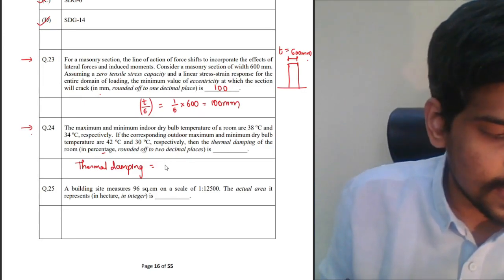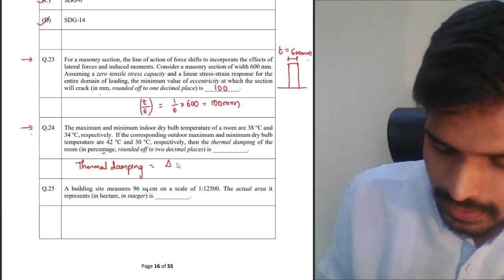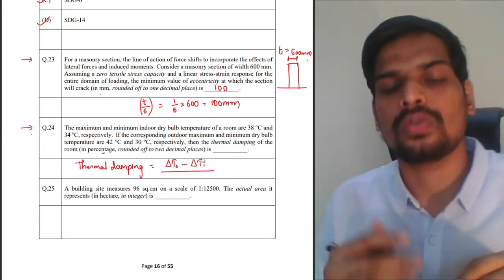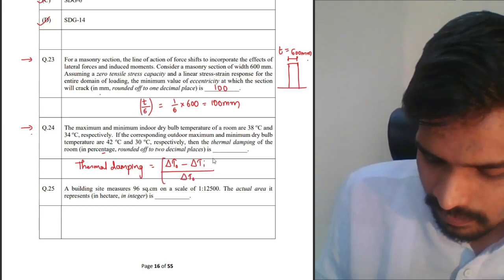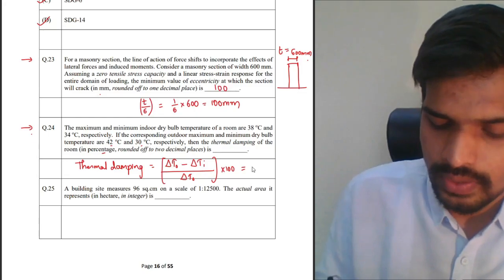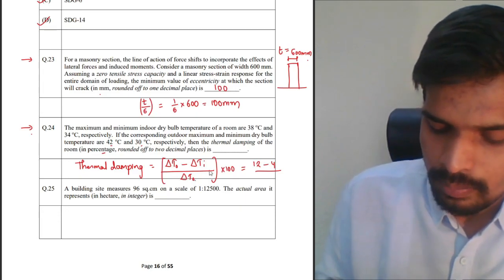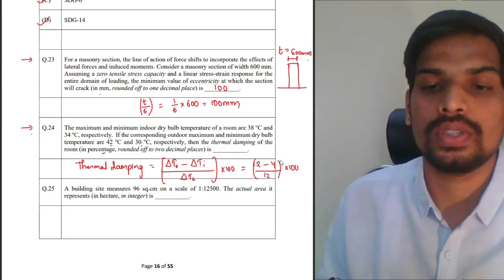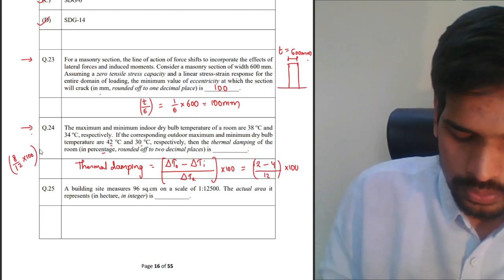So difference between the inside and outside variation. Outside, say the delta T is variation, basically difference. Delta T outside minus delta T inside. This is called variation outside minus variation inside, expressed as a percentage of the variation outside, into 100. So what is variation outside? It is 42 and 30. Variation outside is 12 degrees centigrade minus variation inside is 4 degrees centigrade, upon outside variation, 12 again, into 100. So 12 minus 4 is 8. The answer should be 8 upon 12 expressed as a percentage. 8 upon 12 into 100 is the answer.